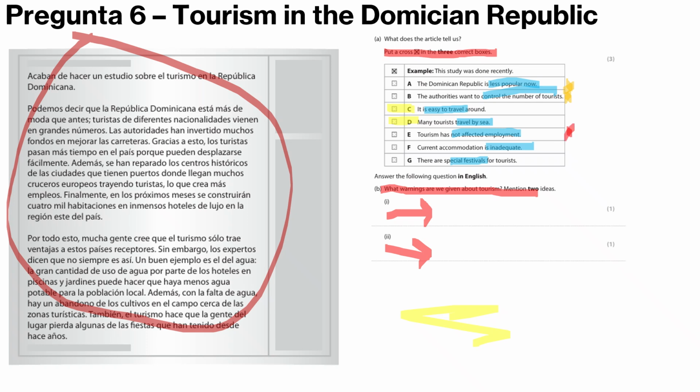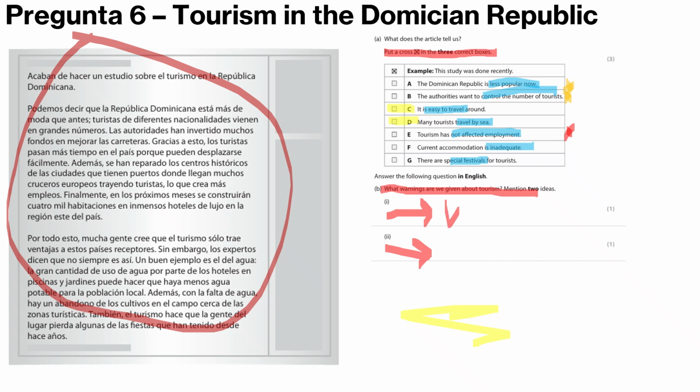So we know that's a lie, which creates more jobs. Finally, in the coming months, 4,000 rooms will be built in massive luxury hotels in the eastern region of the country. Because of all this, many people believe that tourism only brings benefits to host countries. However, experts say this is not always the case. A good example is water. The large amount of water used by hotels in pools and gardens results in less drinking water.